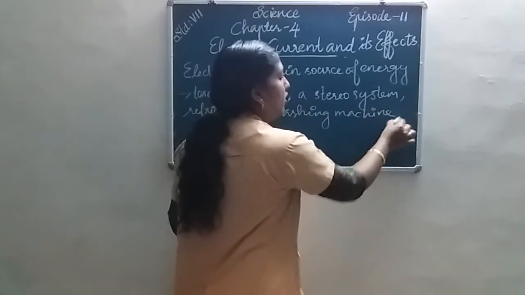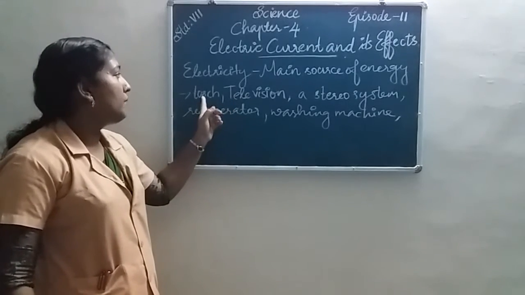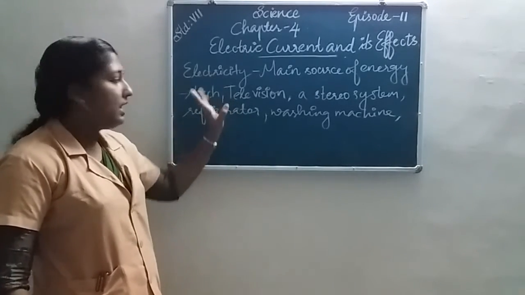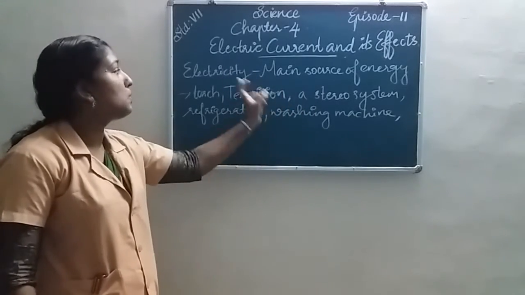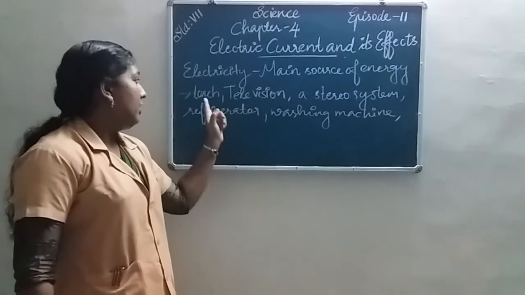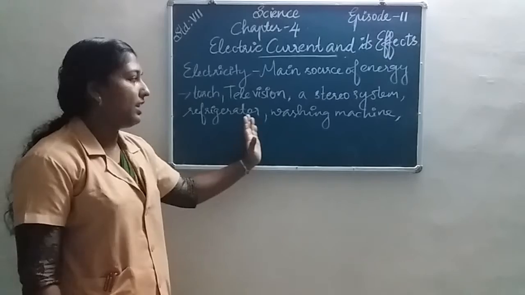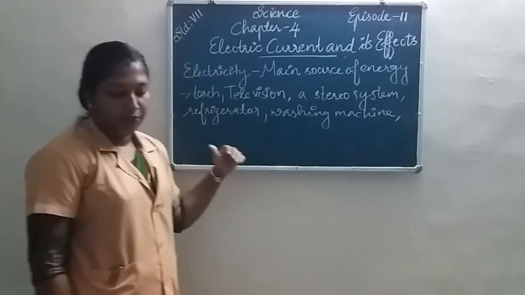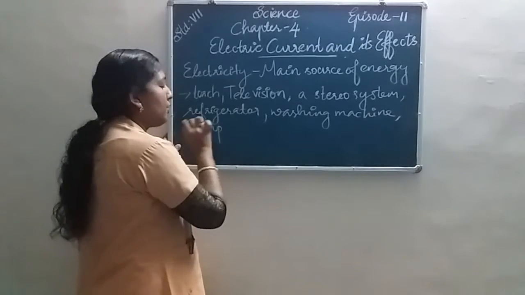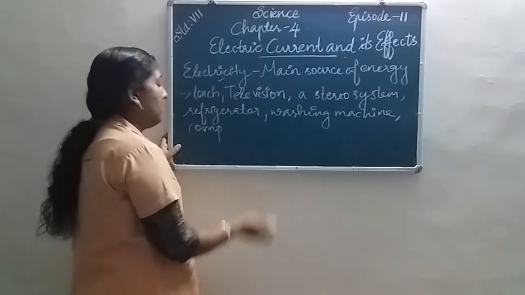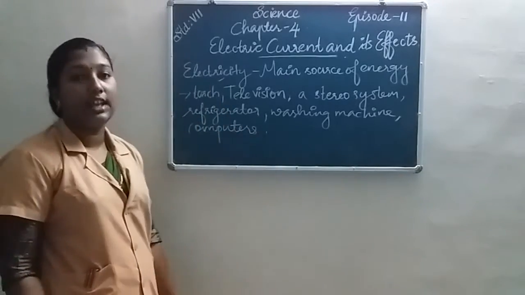These appliances use electricity for their working. For example, torch, television, stereo system, refrigerator, washing machine, then computers, etc. use electricity for their working.